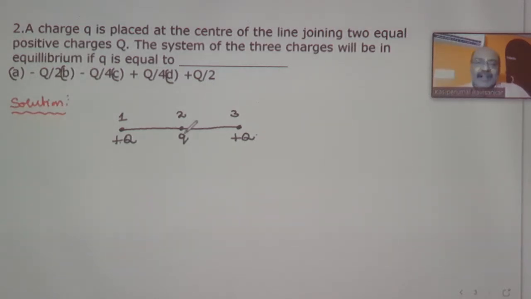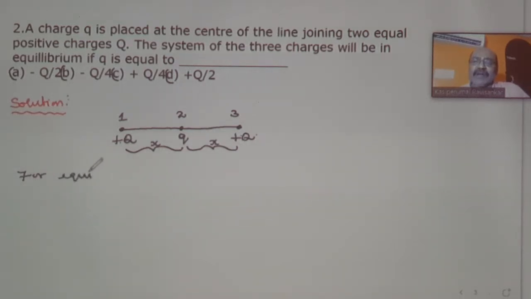Similarly, when you consider this plus Q and this charge, you will have another force. The distance between this plus Q and this small q I am taking as x. This distance I am considering as another x because this small q is at the center. For equilibrium, what should be the condition?